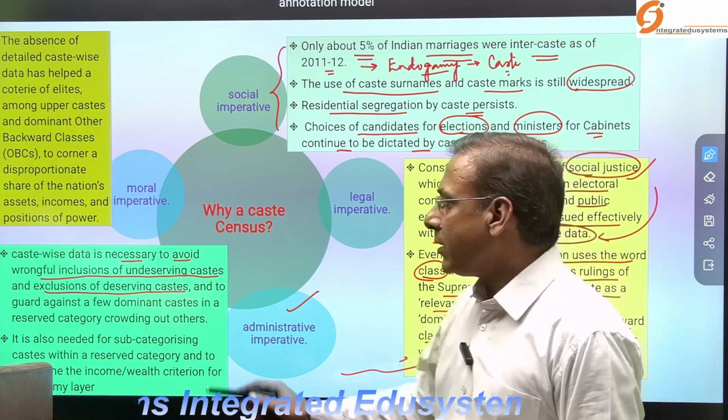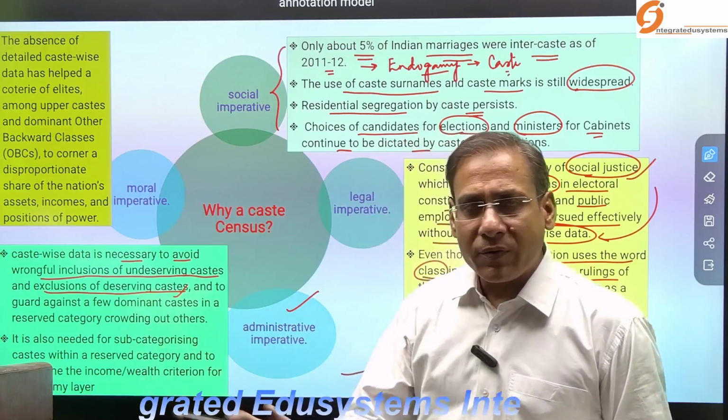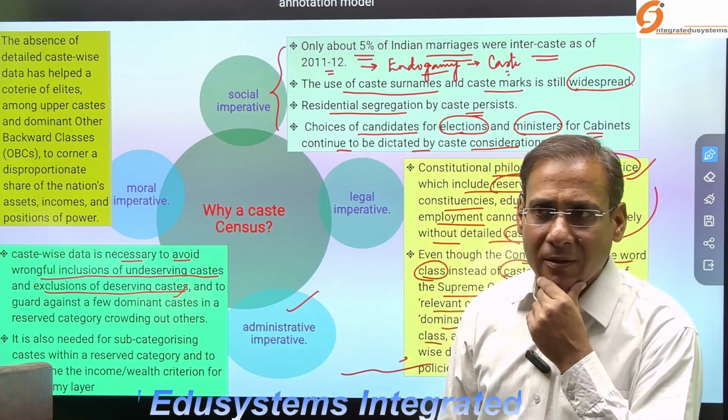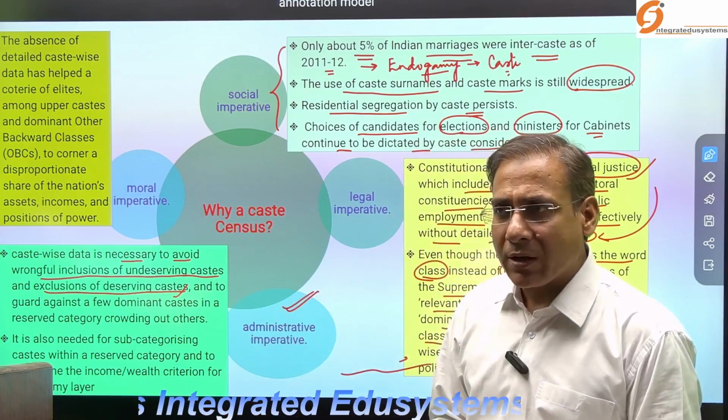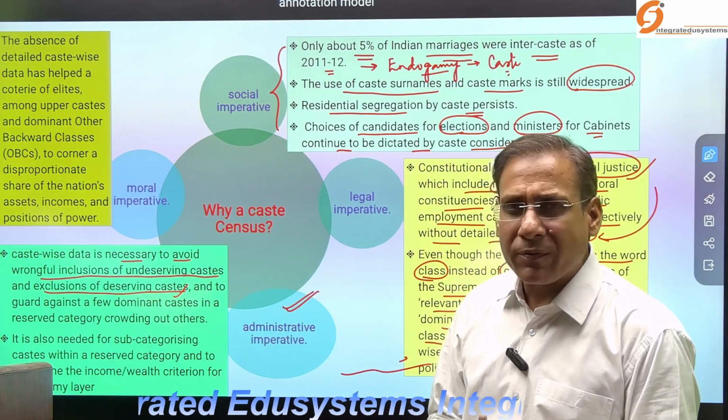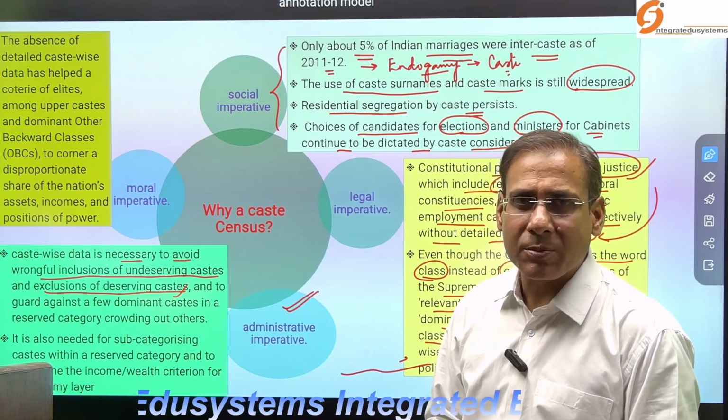And some of the deserving castes are out of those benefits, so that is another challenge for the administrator. And that's why sometimes chaos in society has been created.